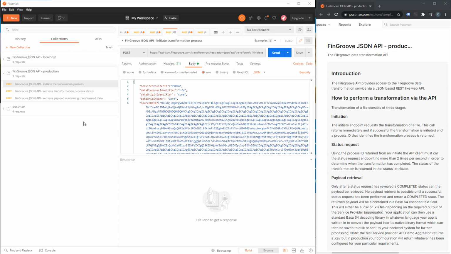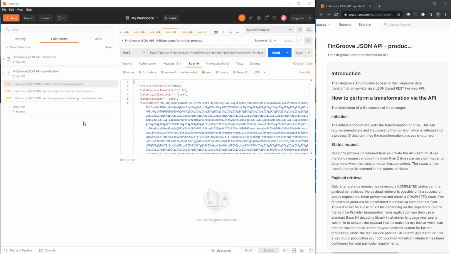So let's have a look at the very simple JSON API. Now, as you may be aware, Feezily is actually written on the FileGroove platform. FileGroove is a data transformation and orchestration platform, and it's generic. It's got nothing to do specifically with the finance industry or mortgage industry or any industry at all. It can just do generic data transformations of any type to any other type. Feezily is a specialization app that sits on top of FileGroove, and it's specialized for the finance market.